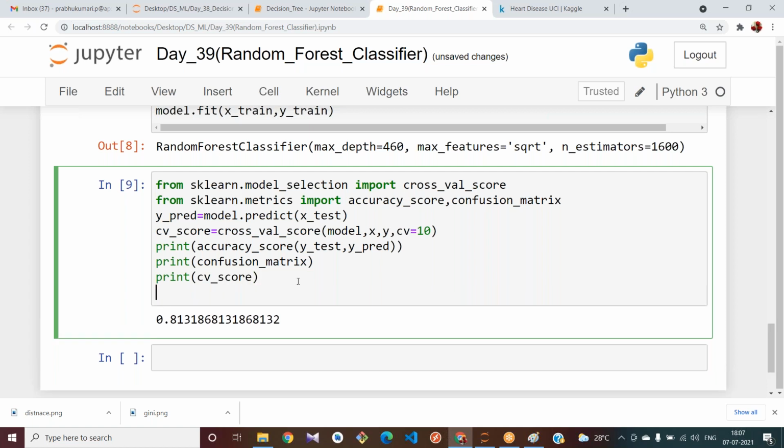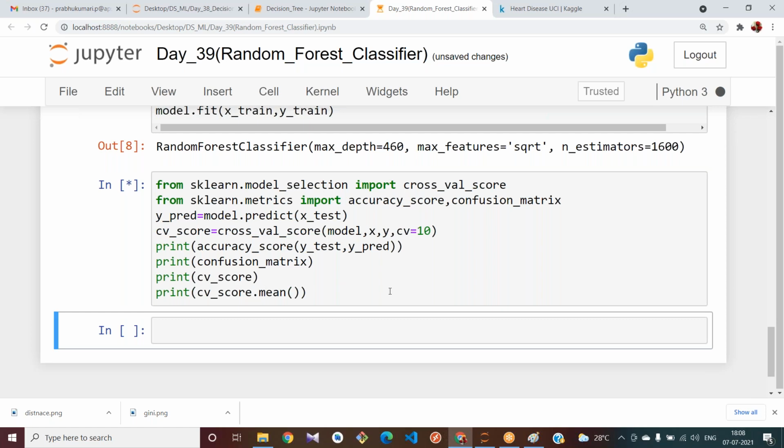And next, we can also provide the mean value. See, for the sampling data, we are getting all the CV scores, right? In order to provide the mean value of all the scores that we have calculated using cross validation, we can provide CV_score.mean(). We can provide the mean value here.